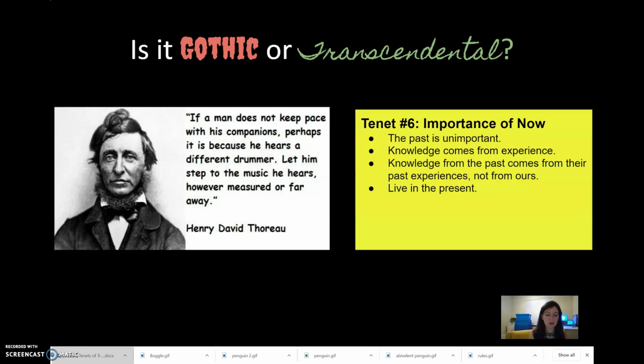It's Henry David Thoreau, and it brings us to our last tenet, which is the importance of now. So transcendental philosophers believed that the past is unimportant and that knowledge comes from experience. So knowledge from the past was their past experiences and not ours. So we have to live in the now and experience now in order to gain truth. And so that's the last tenet, and it comes from the idea of following your own drum.